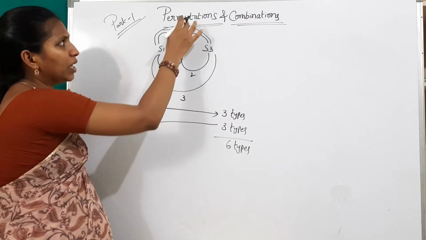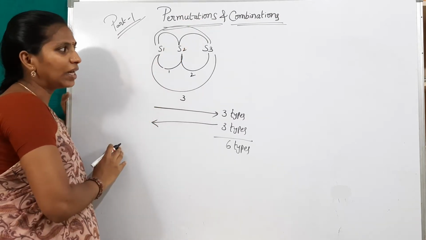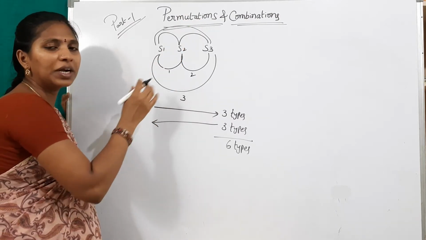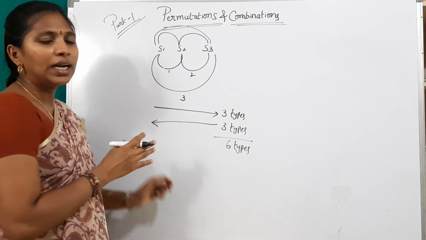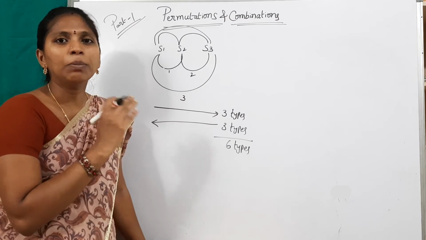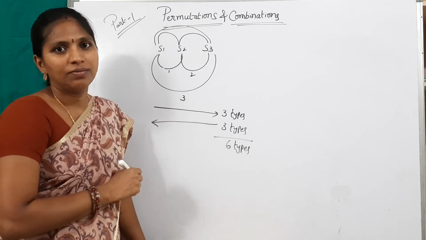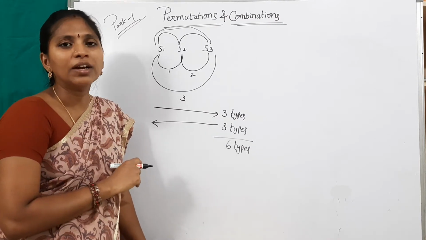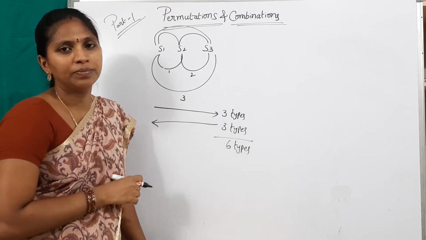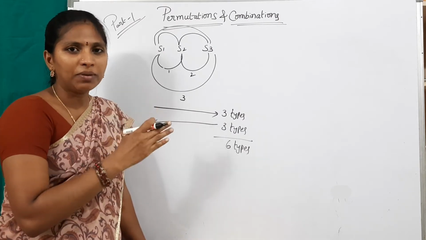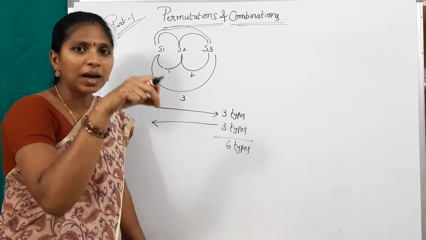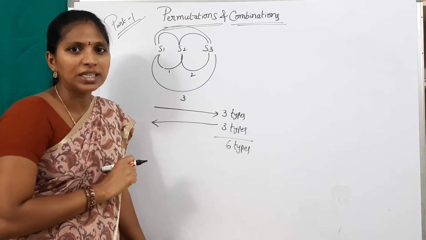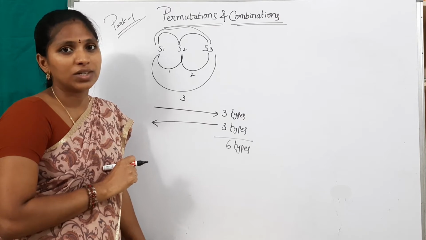By using the permutations concept also, we can calculate the number of different types of tickets. For suppose there are 10 stations in between two stations. For suppose a bus travelling from Bhimavaram to Hyderabad. In between Bhimavaram and Hyderabad there are 10 stations. Including Bhimavaram and Hyderabad, totally how many stations? 12 stations.